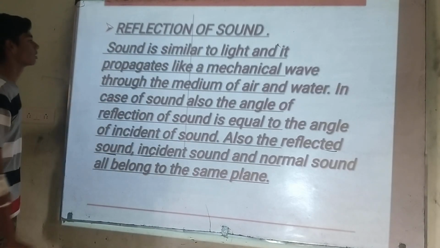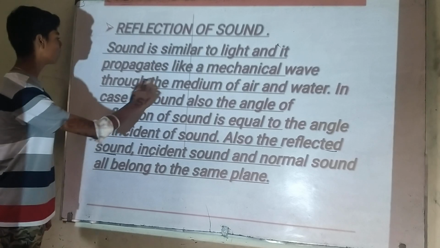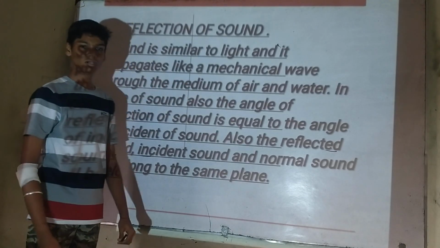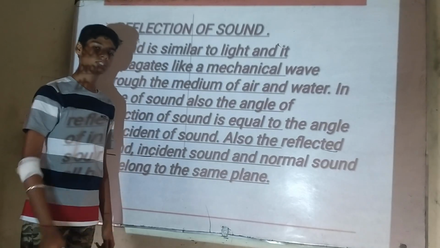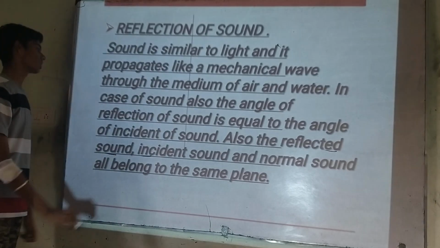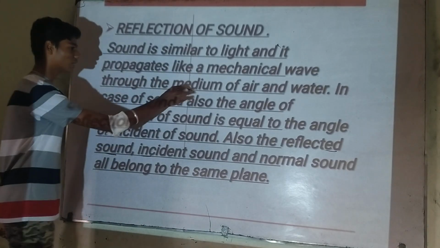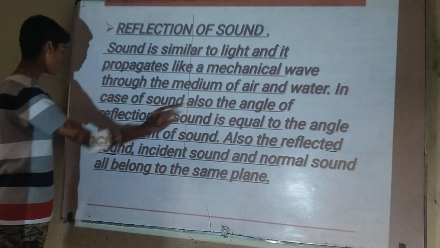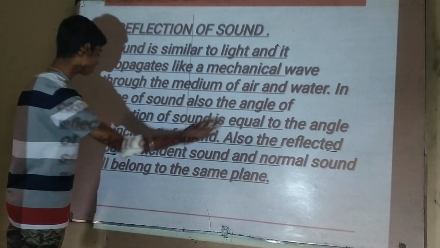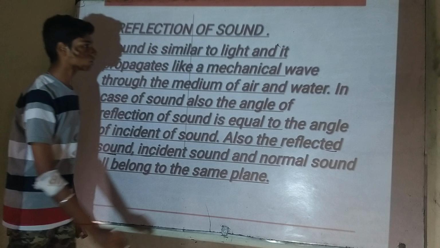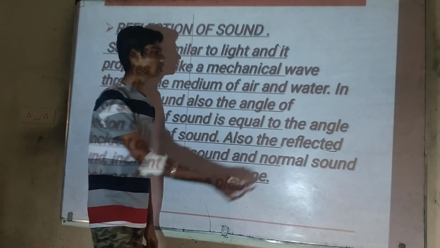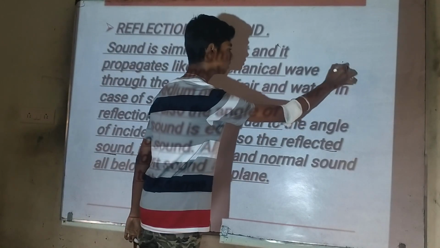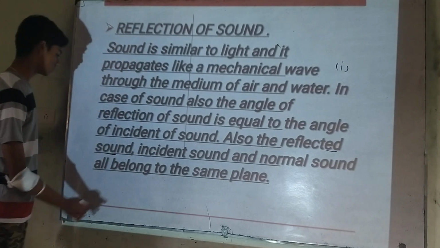So, reflection of sound. Sound is similar to light and it propagates like a mechanical wave. Like light reflects from a surface, sound also reflects from a surface and through the material of air and water. In the case of sound also, the angle of reflection is equal to the angle of incidence. This is the first law of reflection of sound.